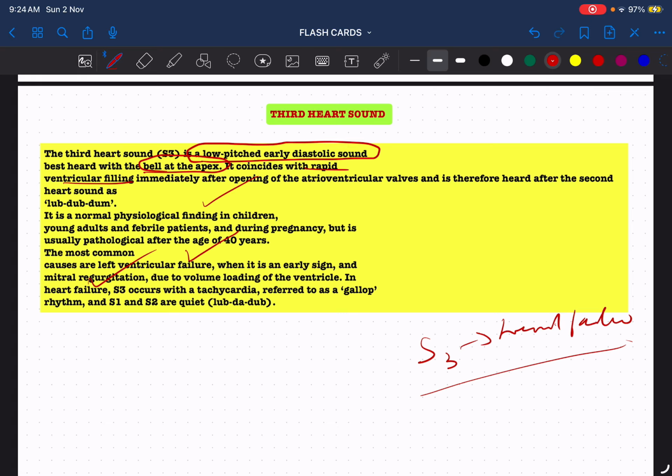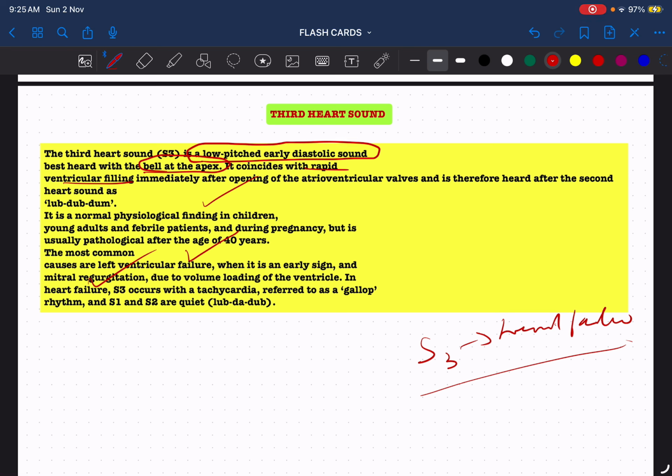And sometimes this S3 will be accompanied by an increased heart rate, that is tachycardia. We call it a gallop rhythm. What do you mean by gallop rhythm? In case of heart failure associated with tachycardia, the first and second heart sounds will be quiet, and only the third heart sound will be dominant, more loud. That is why we call it a gallop rhythm. Gallop means like a horse. Okay, how the horse hops. That is called a gallop rhythm.